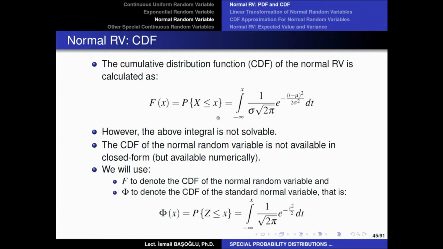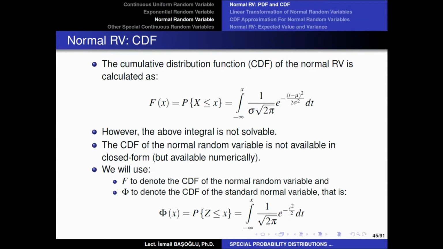Now, in order to calculate this probability, you need to calculate the integral of the probability density function of the normal random variable from minus infinity to x, of course, by changing the variable of the integral to t. Now, the unfortunate situation about this integral is that it is not solvable.